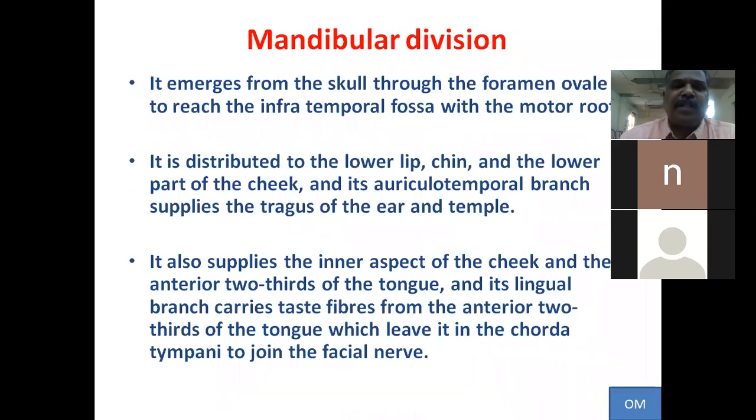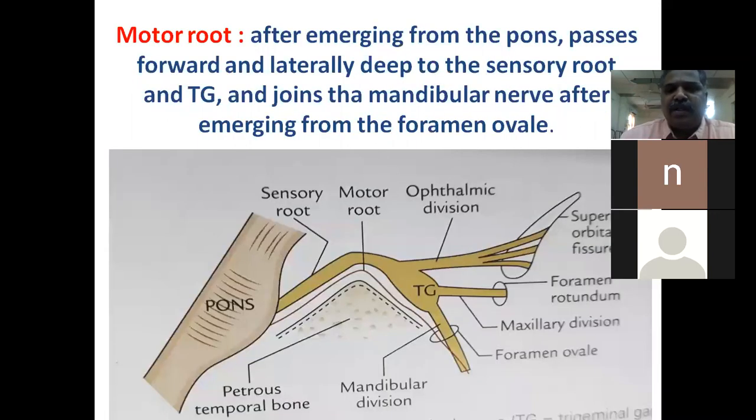The third division is the mandibular nerve. It emerges from the skull through the foramen ovale to reach the infratemporal fossa, and it carries the motor root. It distributes to the lower lip, chin, and the lower part of the cheek, and its auriculotemporal branch supplies the tragus of the ear and temple. It also supplies the inner aspect of the cheek and the anterior two-thirds of the tongue, and its lingual branch carries taste fibers from the anterior two-thirds of the tongue, which leave it in the chorda tympani to join the facial nerve. So that is about the sensory root.